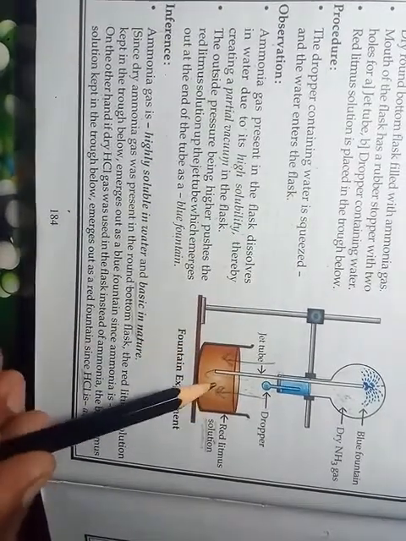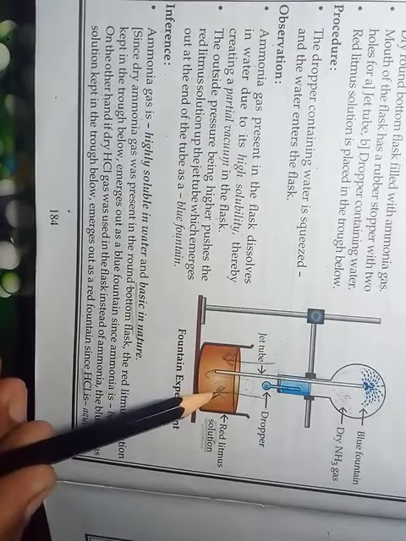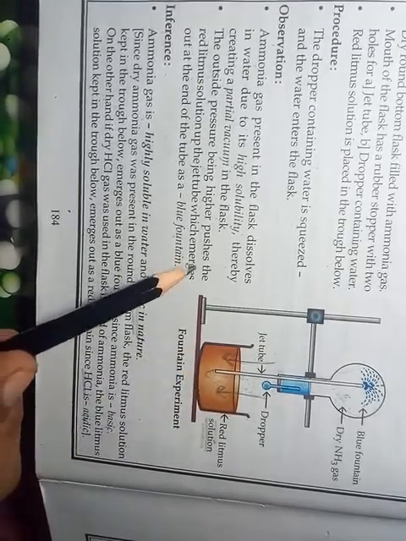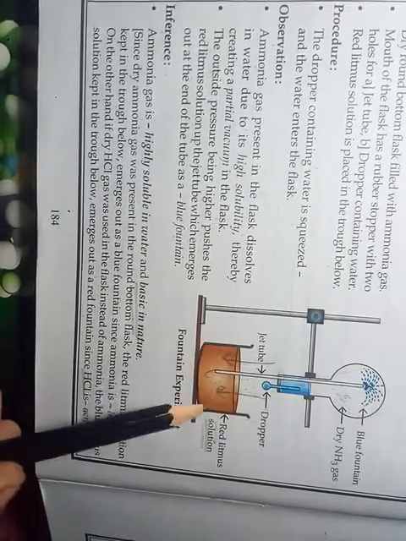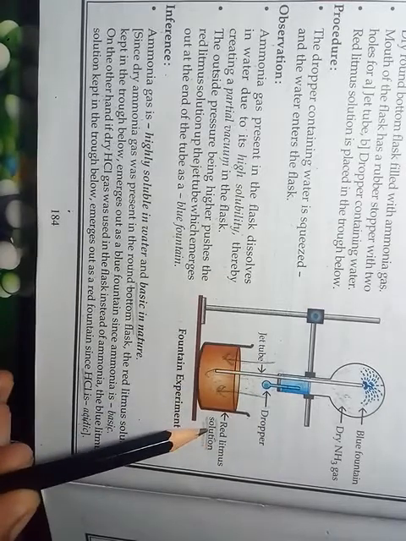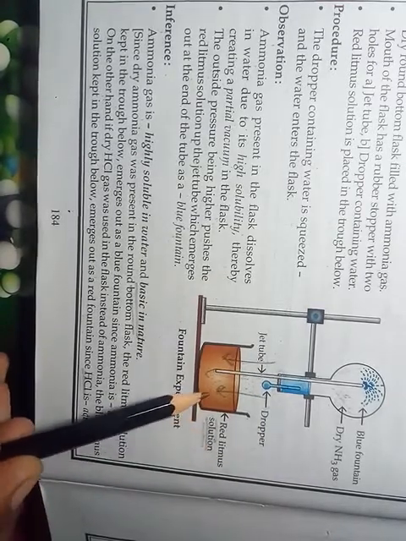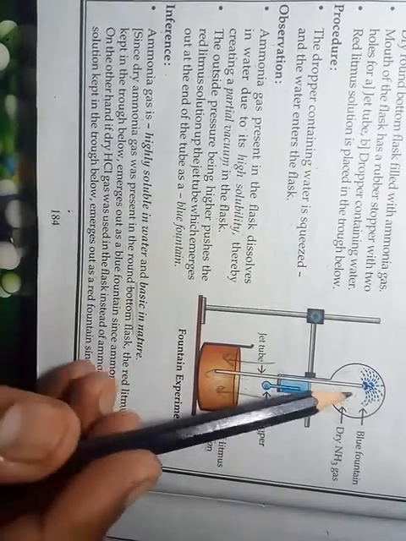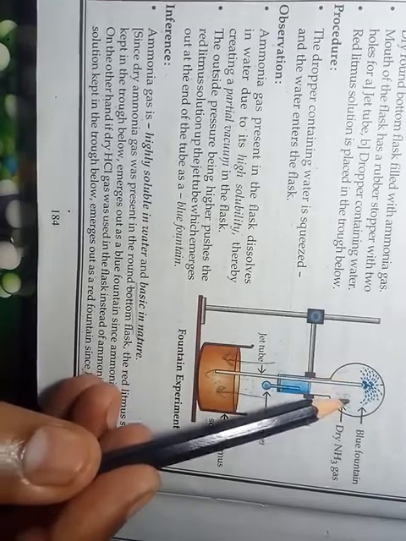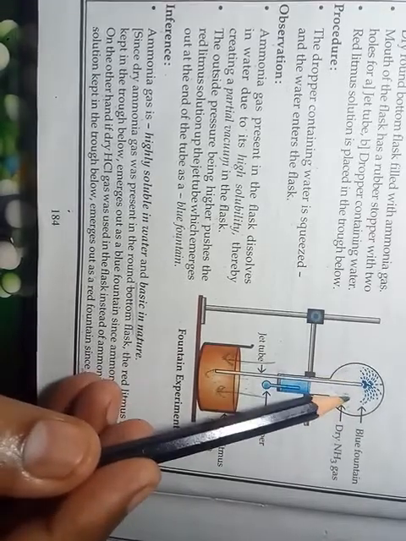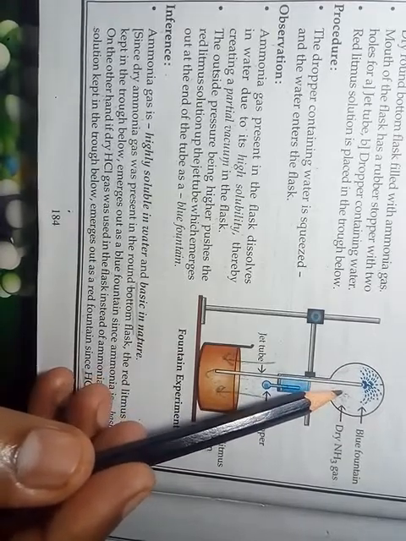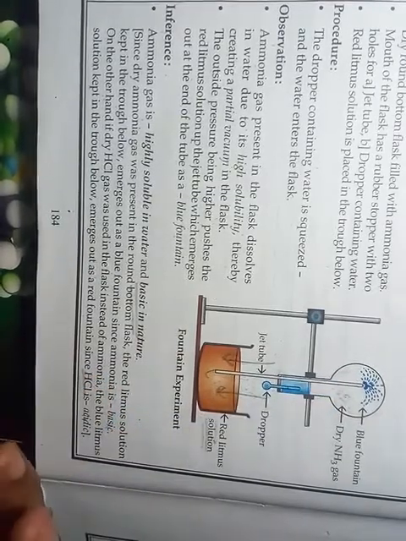Okay, students. So as we already proved the high solubility of HCl gas in water in our previous chapter, in that case, what have we taken here? We have taken blue litmus solution, and this blue litmus solution emerges out in the form of a red fountain when dry HCl gas was present here. Why is the red fountain formed? Because HCl gas is acidic in nature.